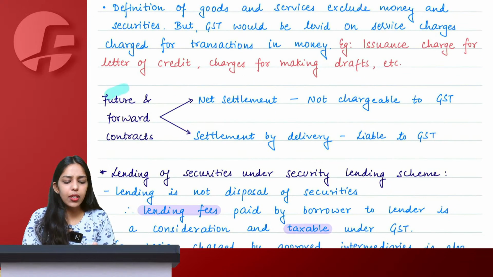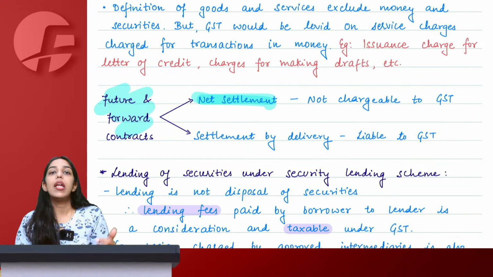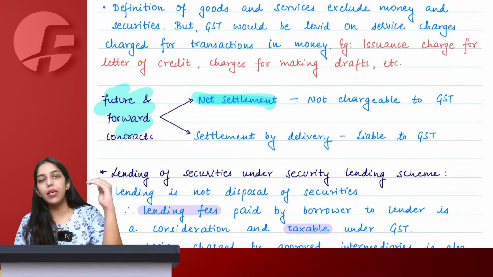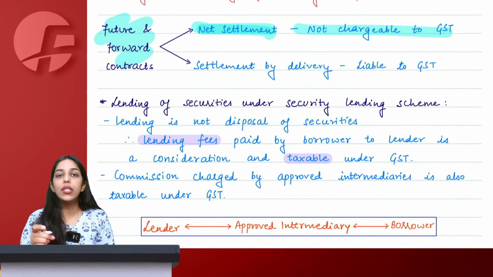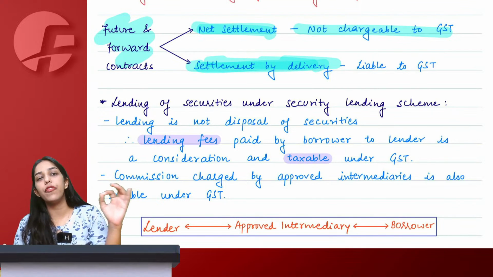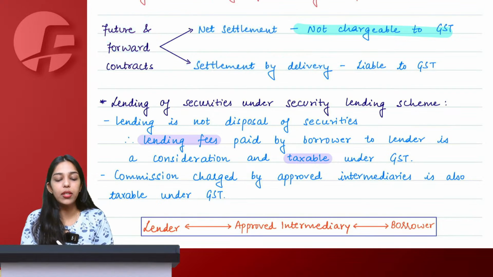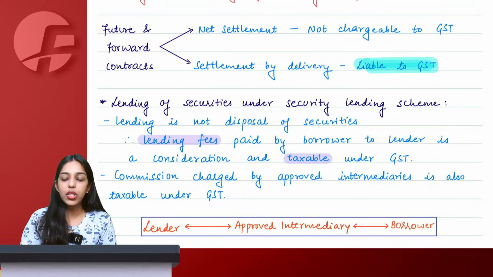Again, we had made this clear that for any forward or future contract, if there is cash settlement, net settlement, we consider them at par with security and no GST is chargeable. But if in case you decide to take the physical delivery of that commodity forward or future at the time of settlement, then yes, that would be liable to GST.